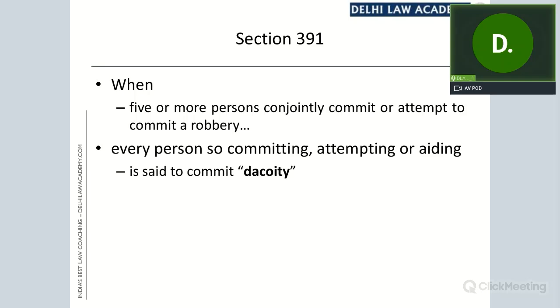This is what we normally think, that first there must be robbery, then it will get converted into dacoity if the persons involved are 5 or more. But the offense of dacoity takes into its ambit not only the actual offense of robbery but also attempt to commit a robbery.